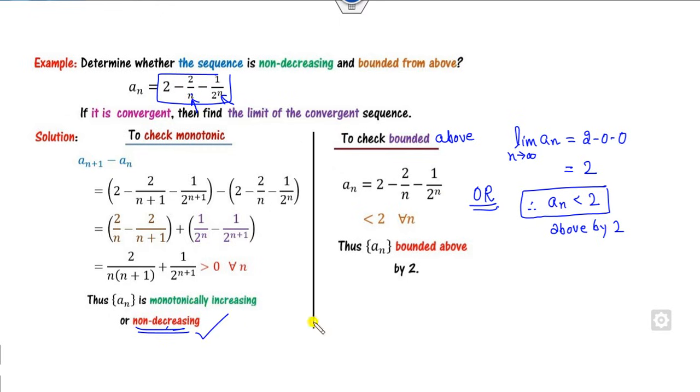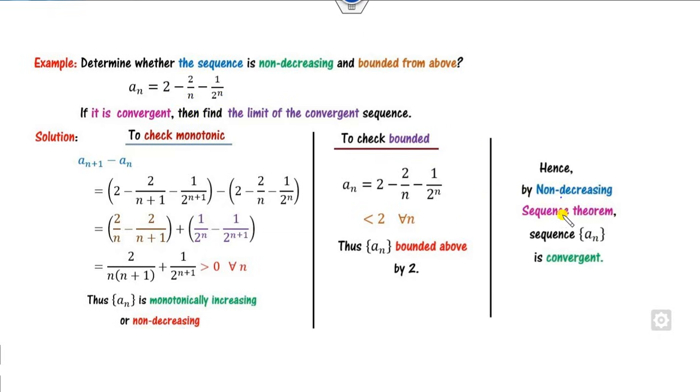Now the sequence is non-decreasing, the sequence is bounded, both conditions are satisfied. So by the non-decreasing sequence theorem, the sequence is convergent. And what is the convergent limit? The limit is 2, that is the convergent limit.